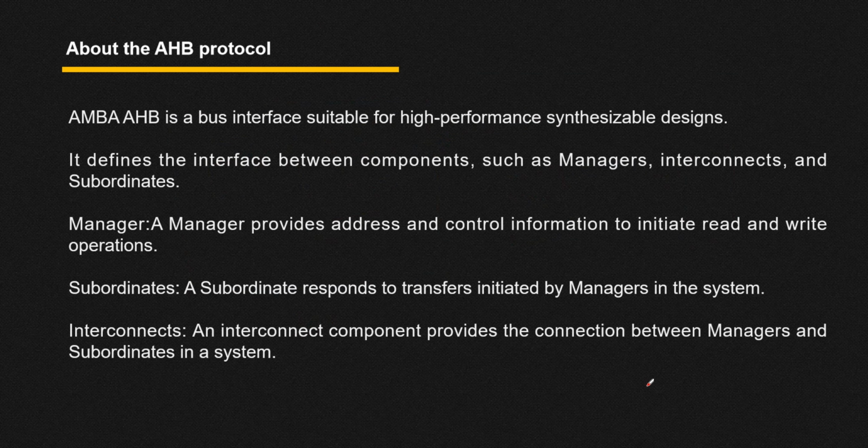Now let's understand what is the AHB protocol. This video is all about the AHB protocol only, so we have to understand each thing in detail about the AHB protocol. First of all, AHB is a bus interface suitable for high performance synthesizable devices. That means here AHB is suitable for high performance synthesizable devices, or you can say high bandwidth devices, and between them we are establishing a communication. Now in AHB we have some terms that we have to understand. First one we have managers, the second one we have interconnect, and the third one we have subordinates. So let us understand each one in detail.